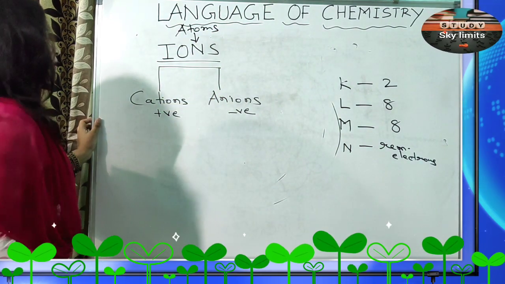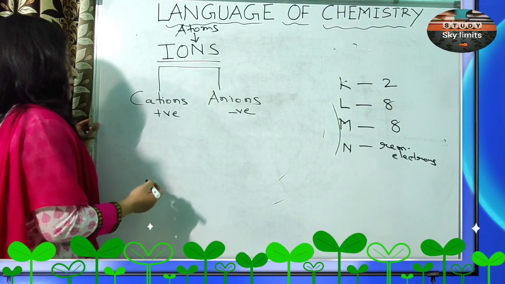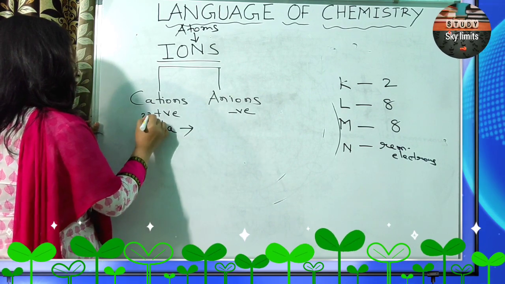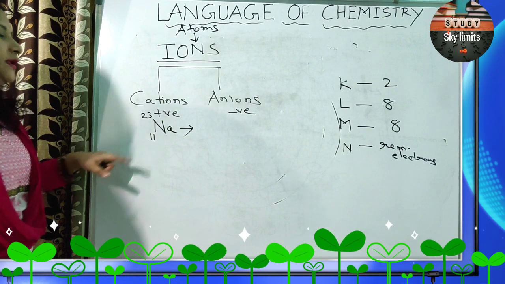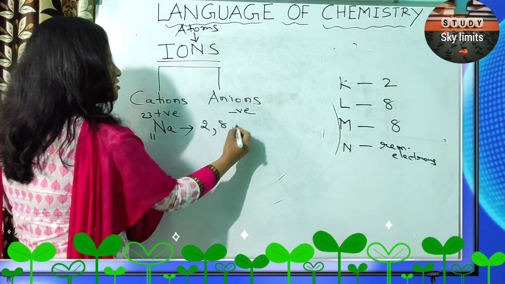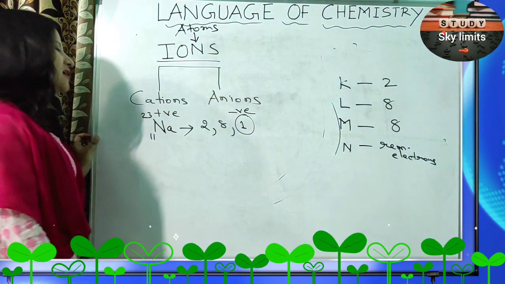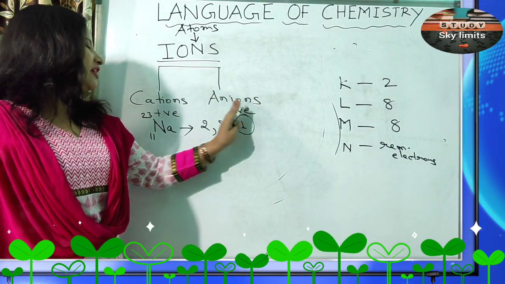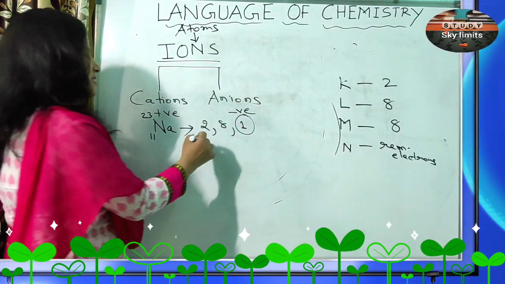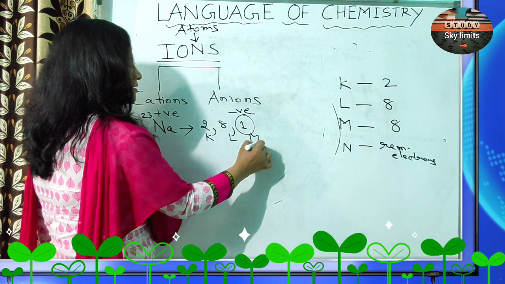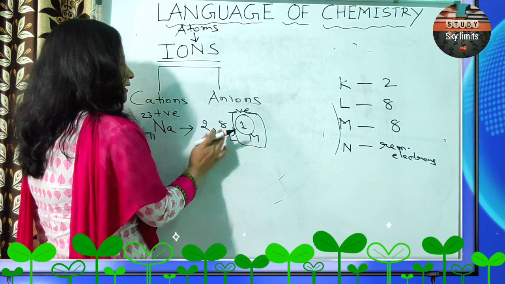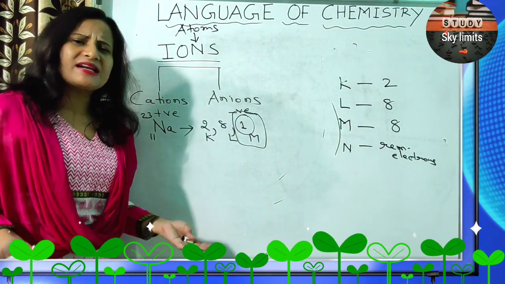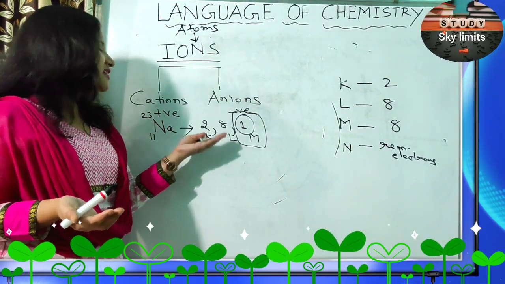Right? Let us take the example of sodium. We know it's 11Na23. 11 is the atomic number of sodium. So its electronic configuration is 2, 8, 1. In the outermost shell, it has how many electrons? It has 1 electron. So if it loses this electron, it will become what? Stable. Because if this is the K shell, L shell and M shell, and the M shell is removed, then the outermost shell will be the L shell, which has how many electrons? 8 electrons.